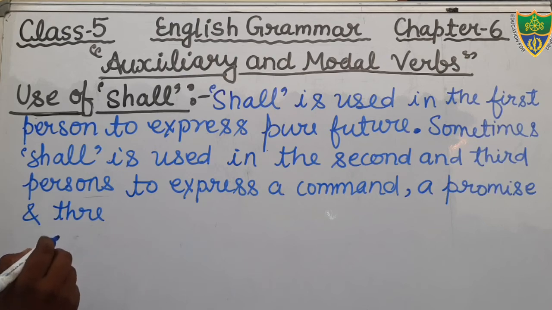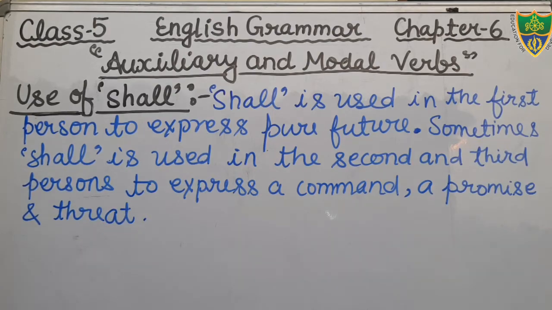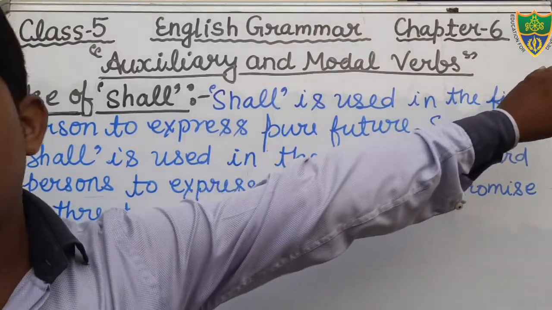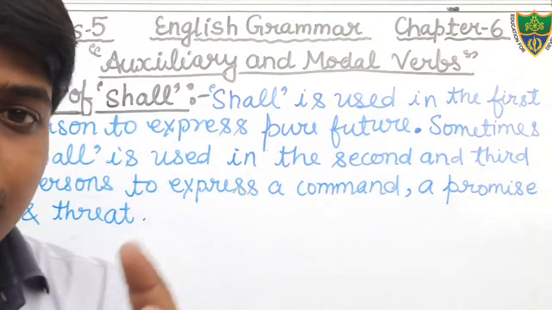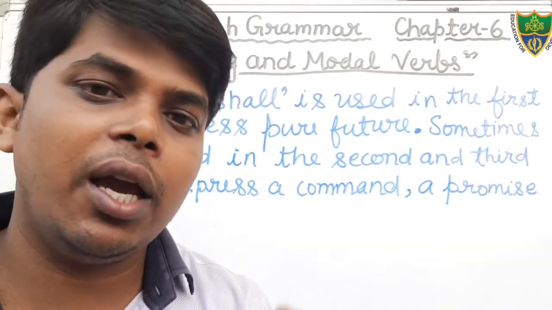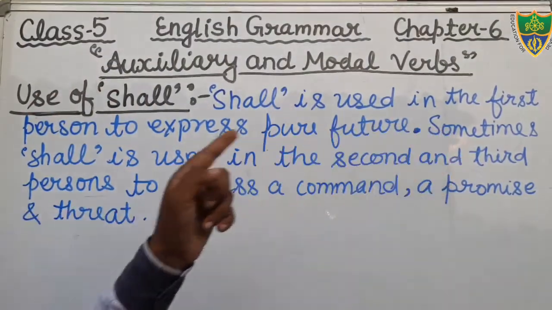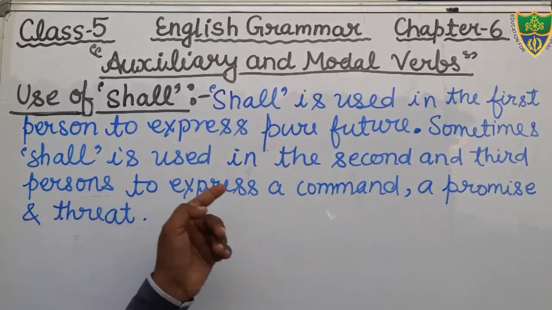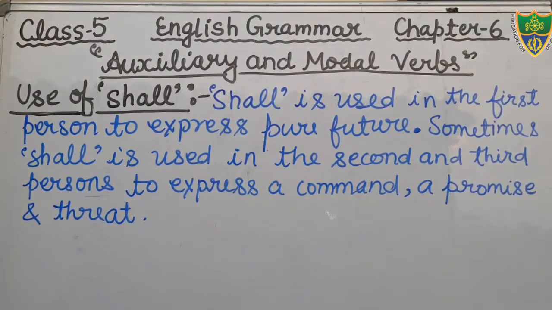Threat means, you know, students, dar, fear. Okay? Just see. We use the word shall in the first person pronoun to show the pure future. With I and we in the future indefinite tense, we use the word shall. What does it show? It shows the pure future. And sometimes we also use the word shall with the second and third person to express command. Command means order, promise and threat. Okay students, just write down.